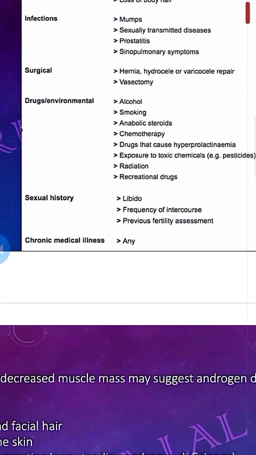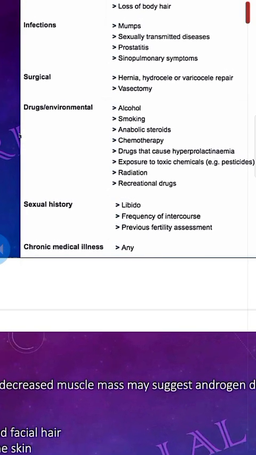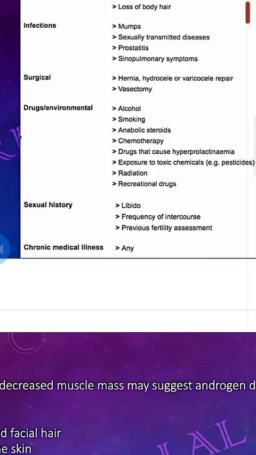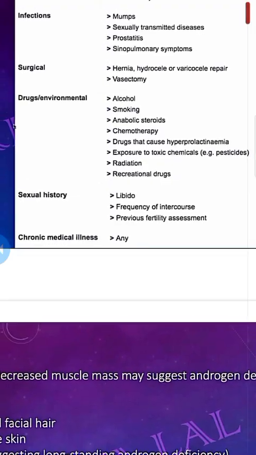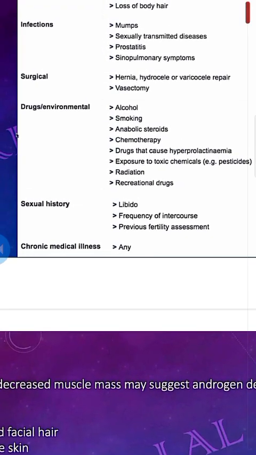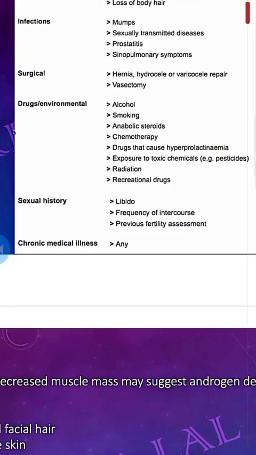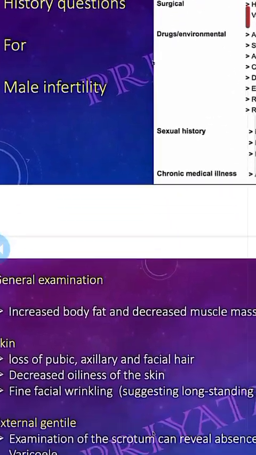You will take the drug history and the environmental history. You will take the history of alcohol, smoking, anabolic steroid, chemo, radio, prolactinoma, hyperprolactinemia, exposure to toxic chemicals, radiation, recreational drugs, sexual history, libido, frequency of intercourse, the previous fertility assessment, and any chronic medical illness. So these are the history questions you can ask for male infertility.